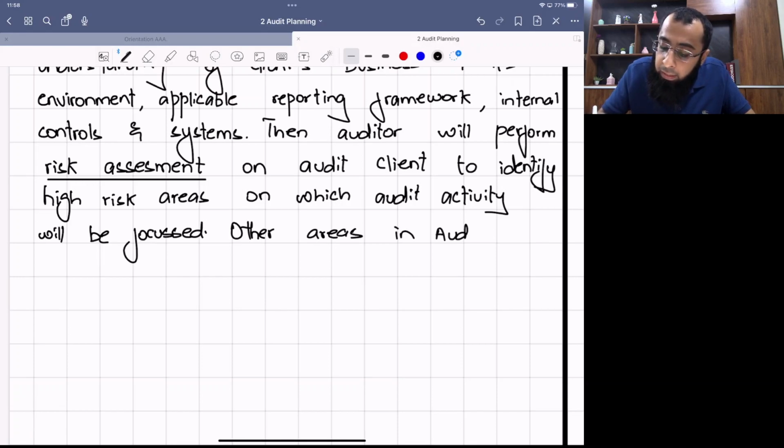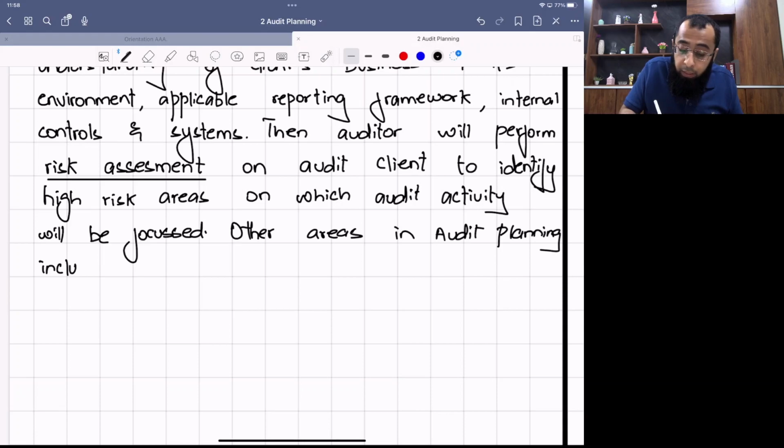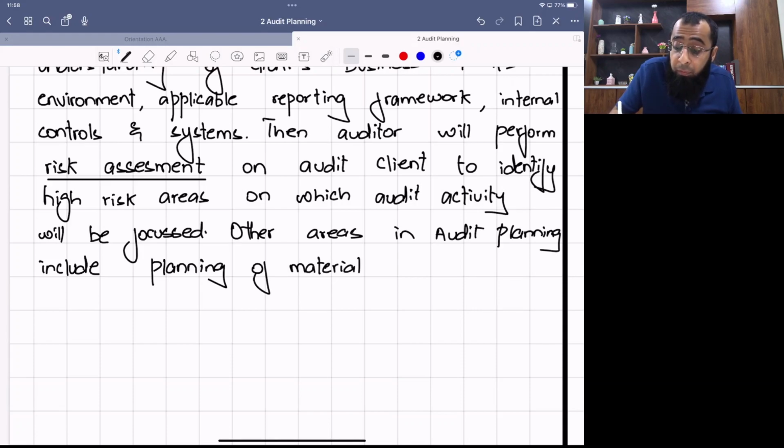Other areas in audit planning include planning of the materiality level, because obviously the materiality level needs to be planned. Otherwise, the entire audit activity will be focused on low material areas, on immaterial areas.